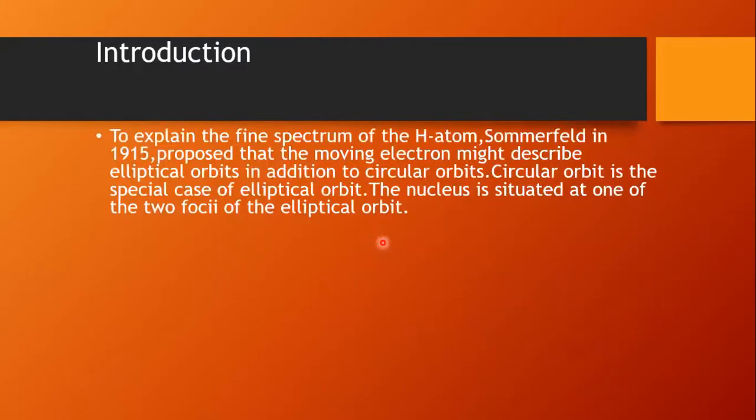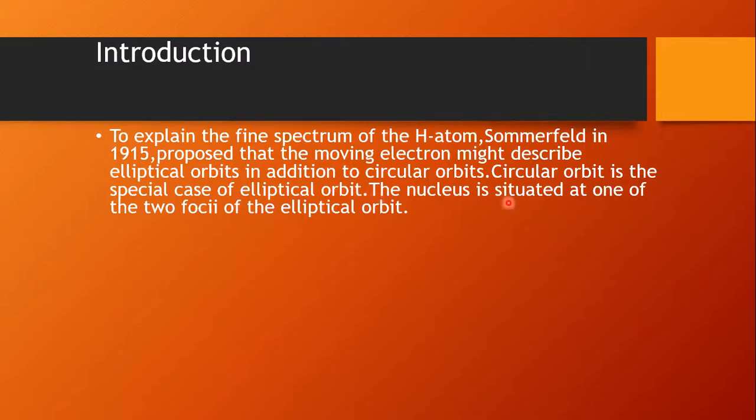And the first point we have to understand is that to explain the fine spectrum of hydrogen atom, Sommerfeld in 1915 proposed that the moving electron might describe elliptical orbits in addition to the circular orbits. That means electrons revolve around the nucleus in elliptical orbits in addition to circular orbits. And circular orbit is the special case of elliptical orbit. That means when electrons are revolving in elliptical path, the elliptical orbit becomes circular orbit at certain condition that we are going to discuss.